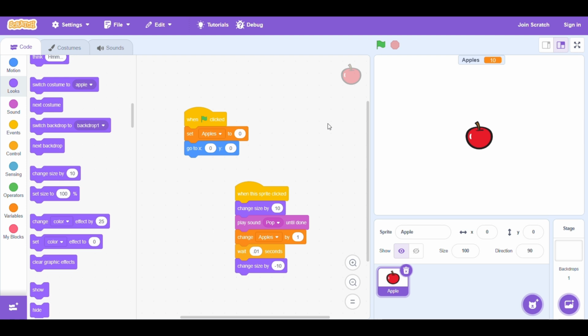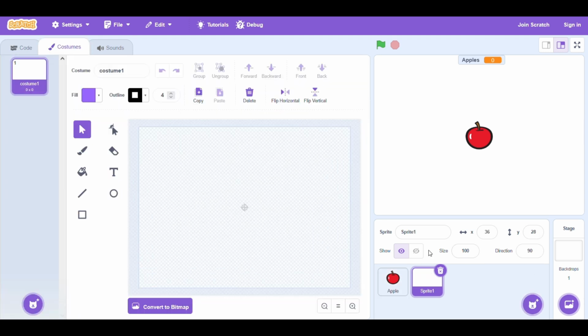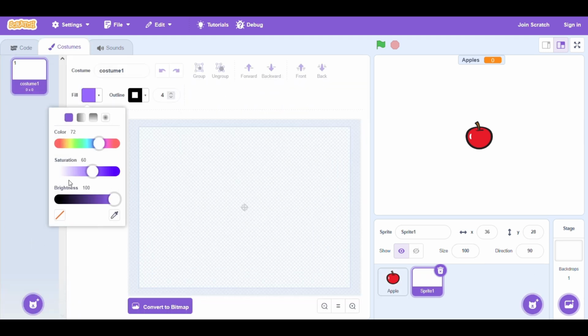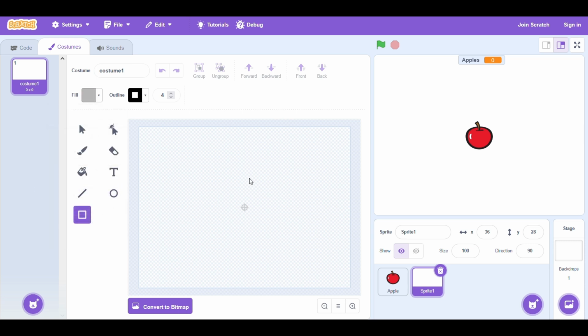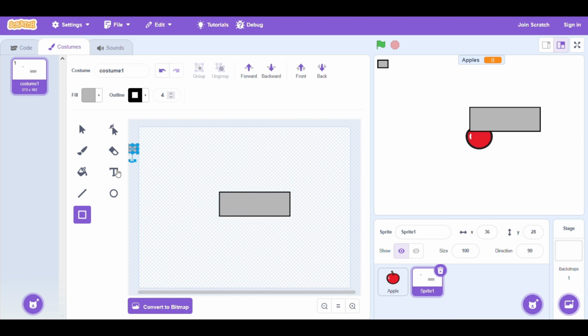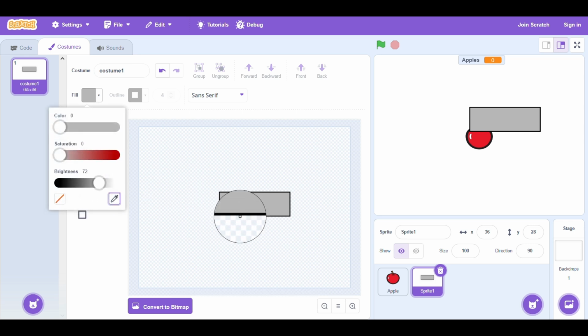Okay, now all we need is some upgrades. Let's make this. Paint a new sprite. Make a gray color. That looks pretty good. Let's make this. Bang. Oopsie. Let's get rid of that little baby guy, or whatever you call it. Let's choose this color. Very black. Yeah, let's just make it black ourselves.